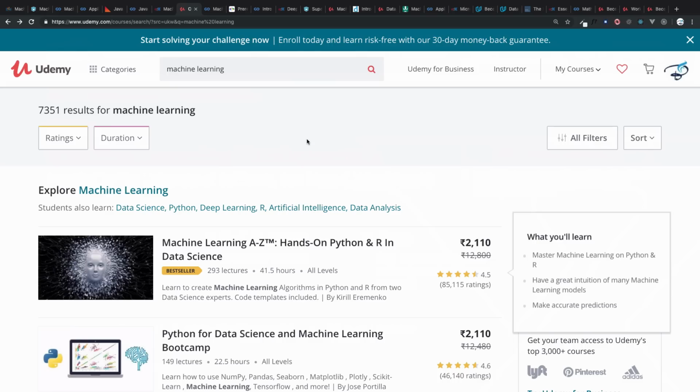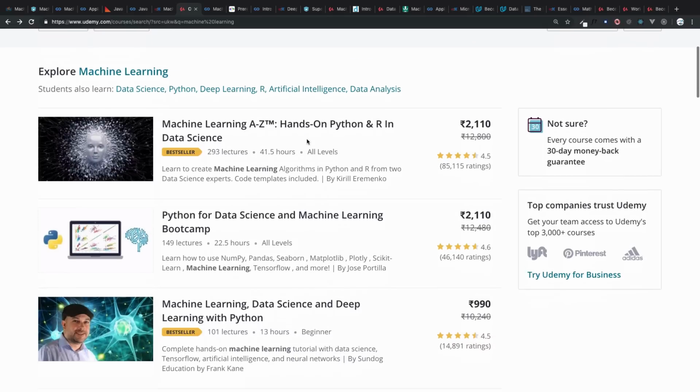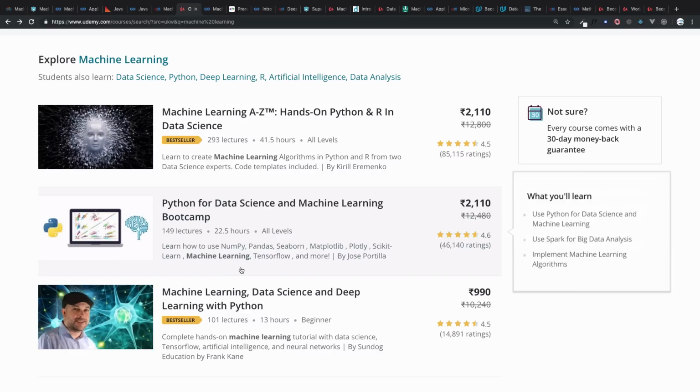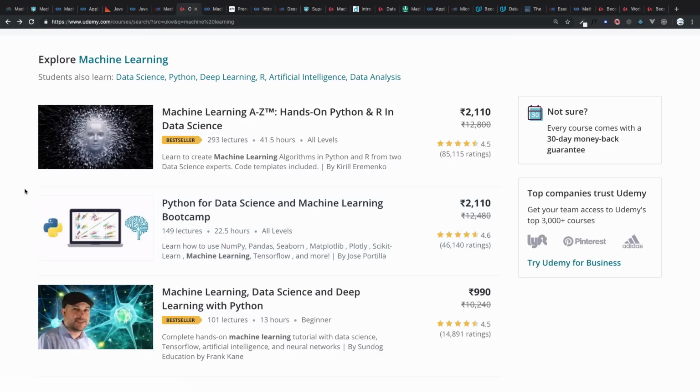Then comes Udemy, a big player in online courses, having 3 great courses on machine learning. They are going to use pretty much every tool, and they are going to explain what is machine learning. And the best part of these courses is that they will start coding very early. They will not waste time on a big course of just the theoretical part. Yes, there is a little bit of theory, but again they will dive into coding, dive into the real experimental part of the course very early. So this is very useful.